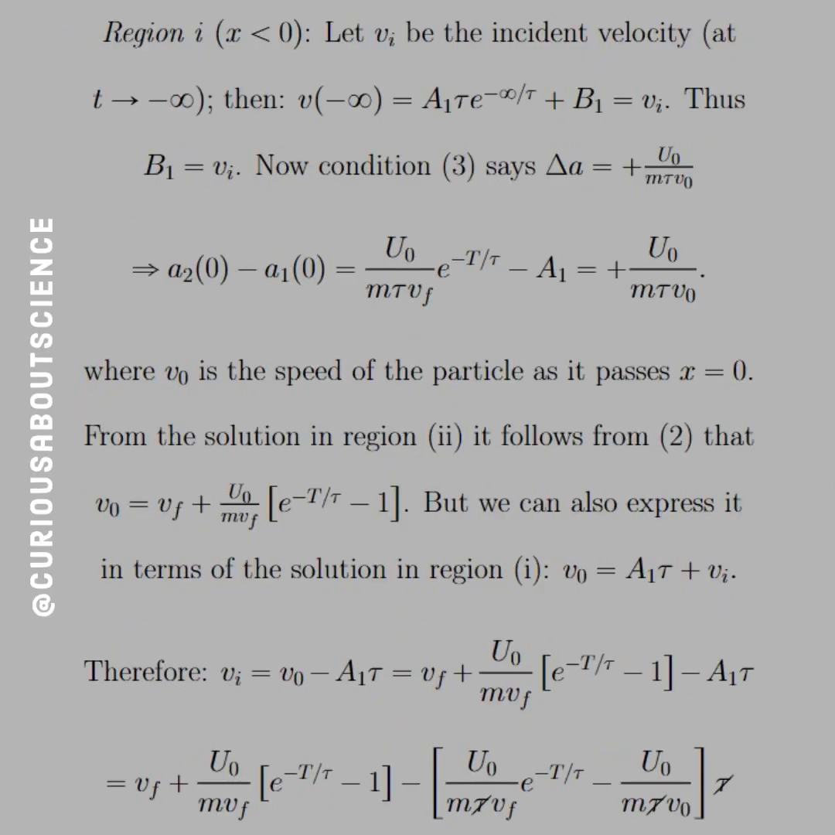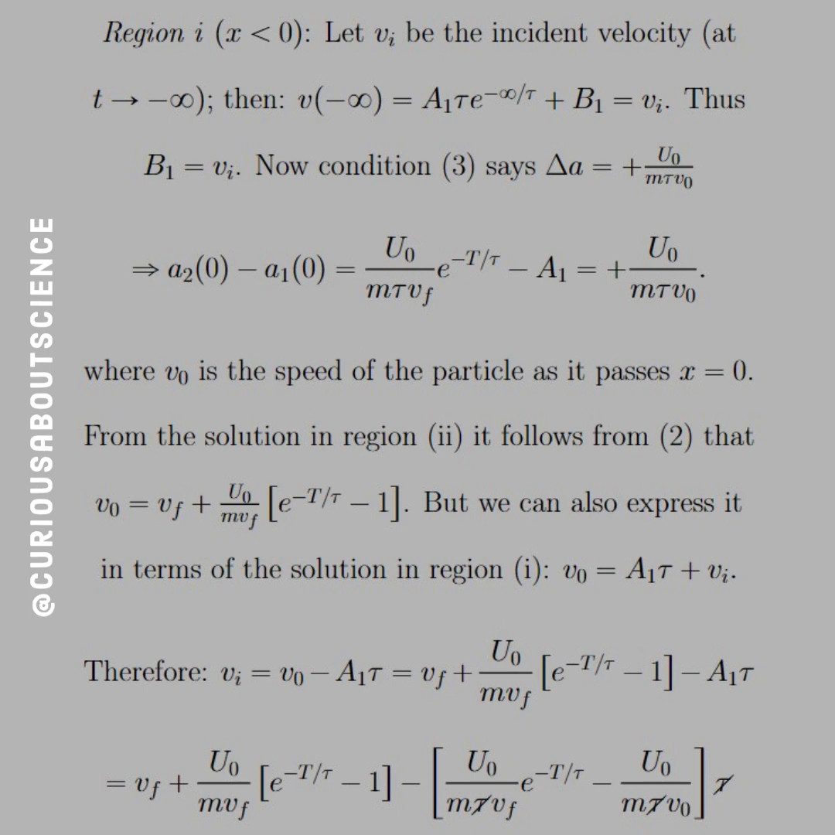All right, so for region 1, where x is less than 0, let VI be the incident velocity at t equal negative infinity. Then we can apply the continuities and kind of make things nice.